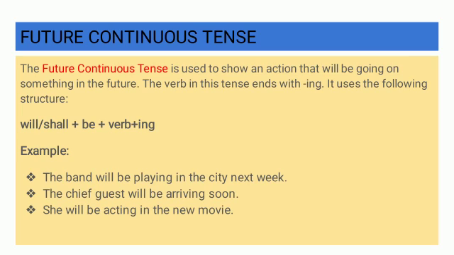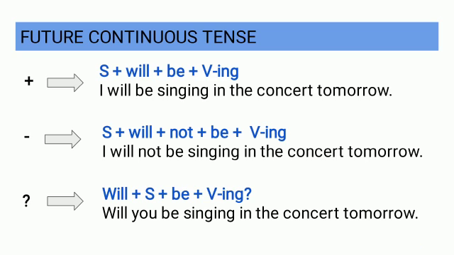The band will be playing in the city next week. The chief guest will be arriving soon. She will be acting in the new movie. Now the three forms of the future continuous tense. Positive form. Subject plus will plus be plus verb with ing.